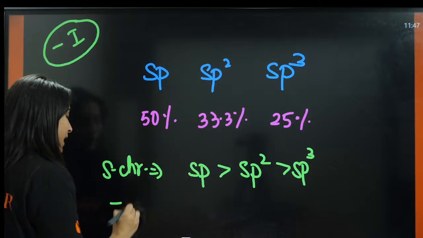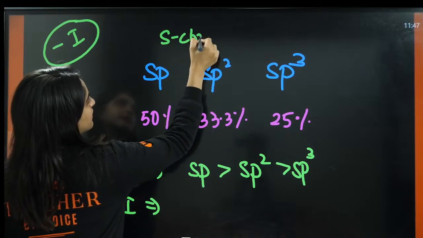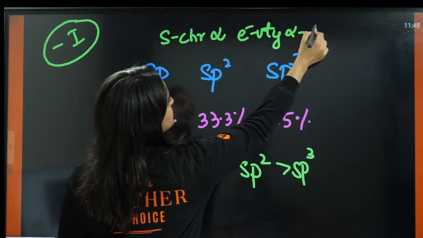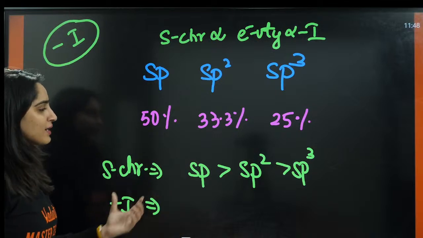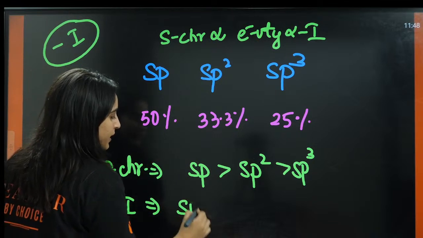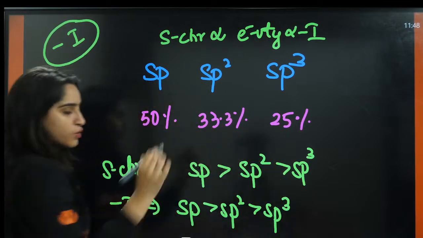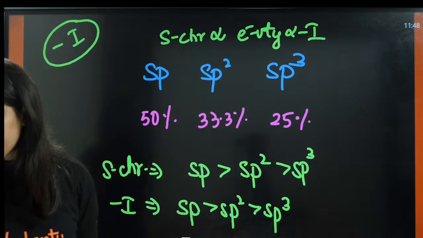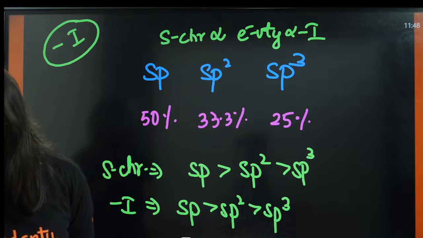Now, what is the minus I effect? More is the S character, more is the electronegativity, and more is the minus I effect. So the order of minus I effect will be SP, then SP2, then SP3. Okay, got it? Guys, got it or not? Yes.